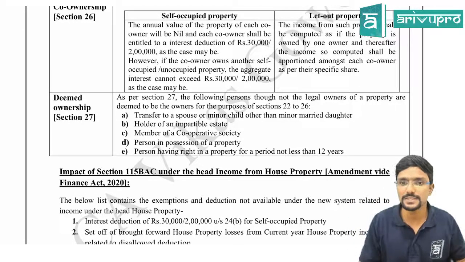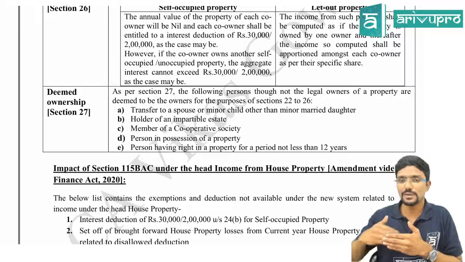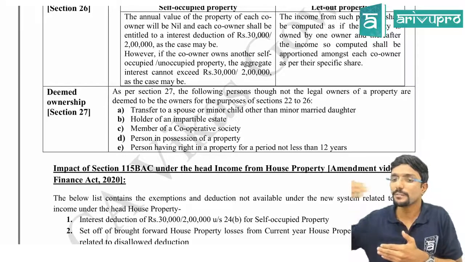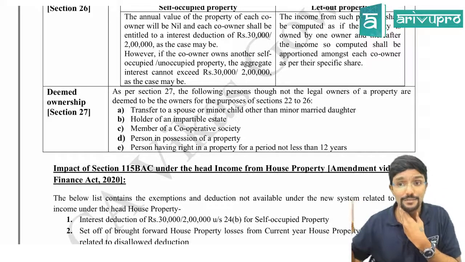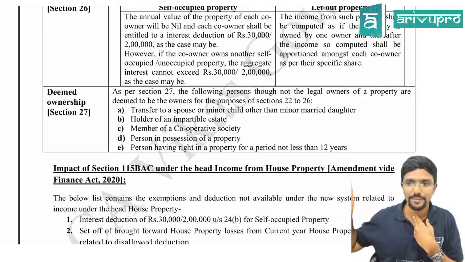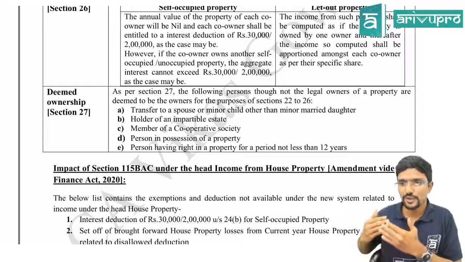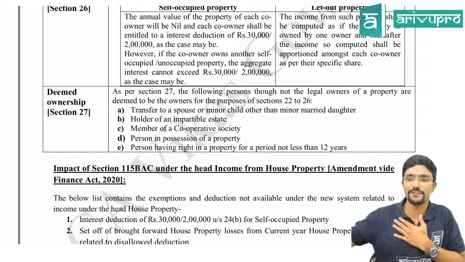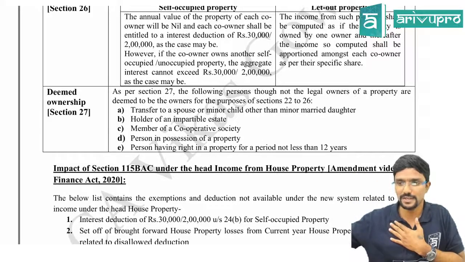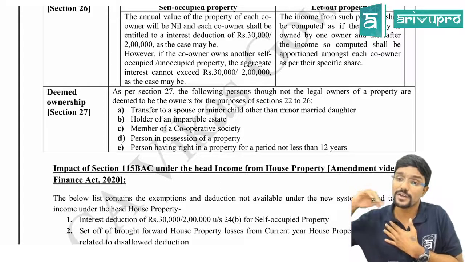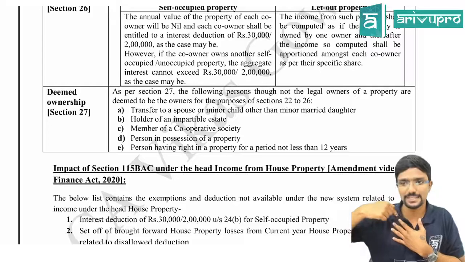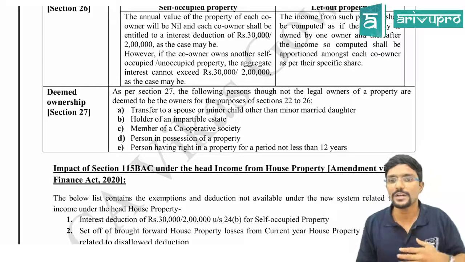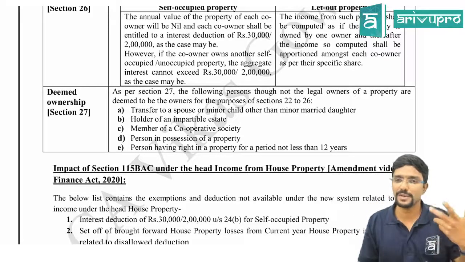What are those cases? Transfer. If I have transferred my property to a spouse or my minor child other than minor married daughter. So my minor married daughter is not covered here. So if I have transferred any property to my wife or minor children for free or for inadequate consideration, then whatever they are earning from that property is taxed in my hands. Clear? Then holder of impartable estate, for example HUF.